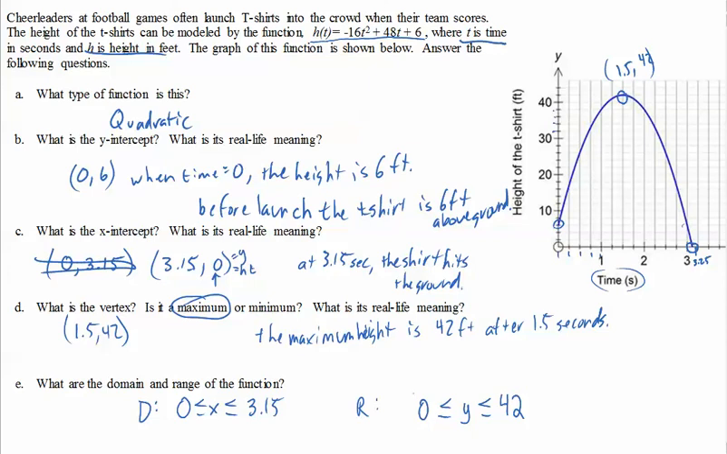So what does this tell me? It tells me that the time is valid between 0 and 3.15 seconds. And it tells me that the height can be anywhere between 0 and 42 feet during those 3.15 seconds. So the domain and range also have a real-life meaning, and they describe something in specific.